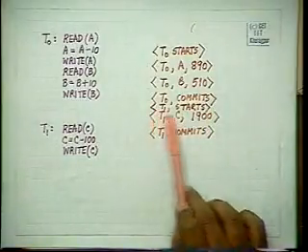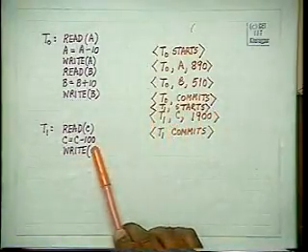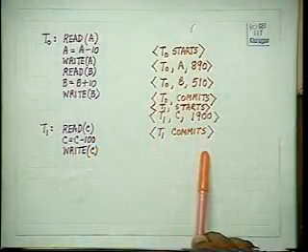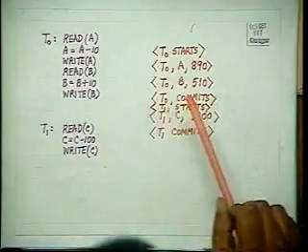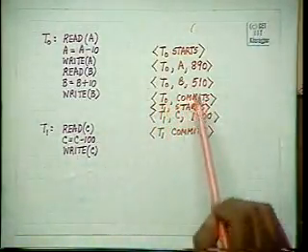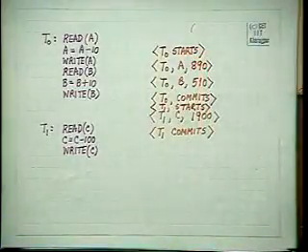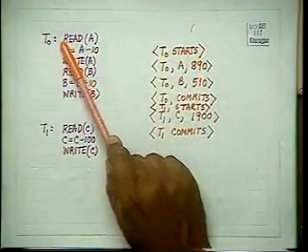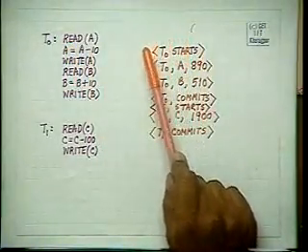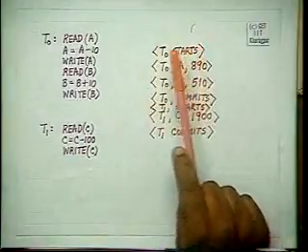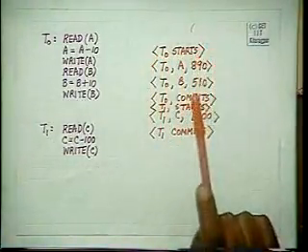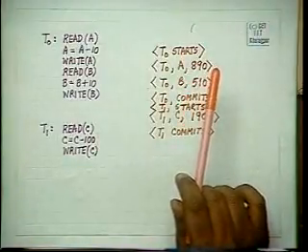We will have T1 starts, T1 maybe makes it from 2000 to 1900, and T1 commits. So when do we say that a transaction commits in deferred database modification, and when do we write on this? Whenever a transaction starts, we will write down T0 starts into the log, and it must be immediately written onto the disk. This is what we will assume for the time being.